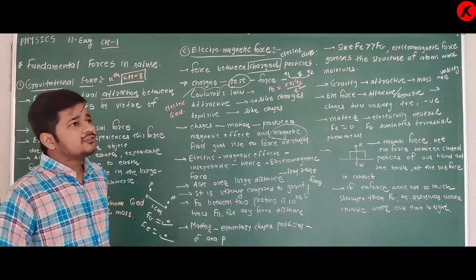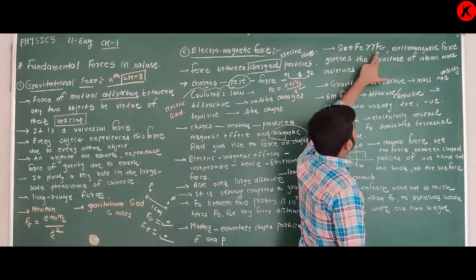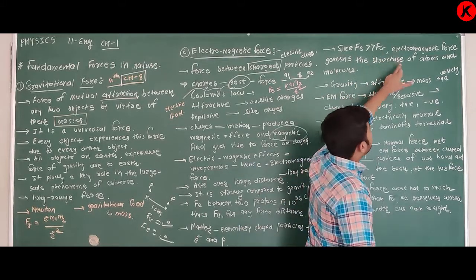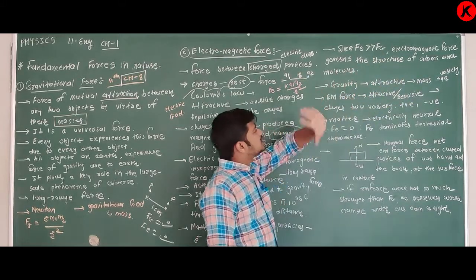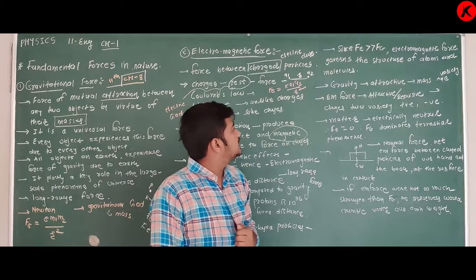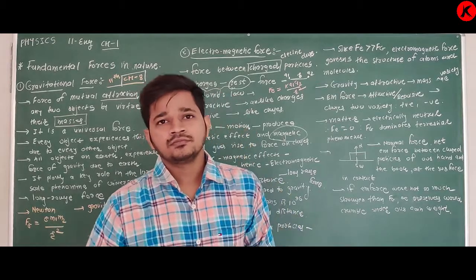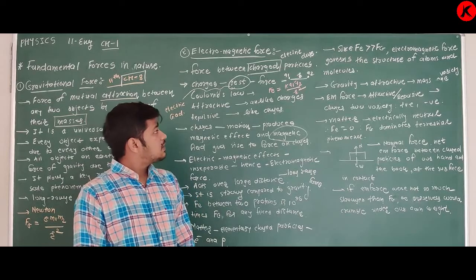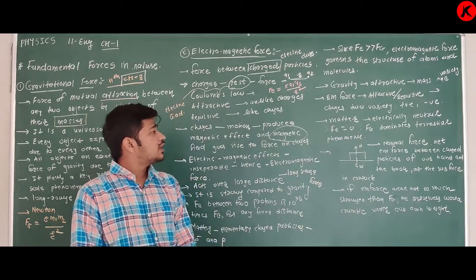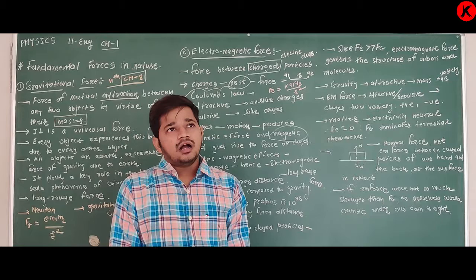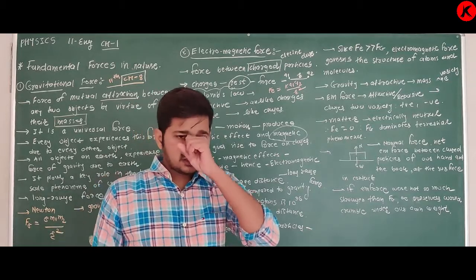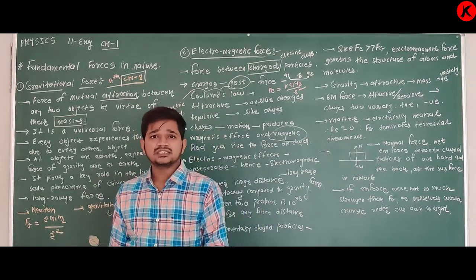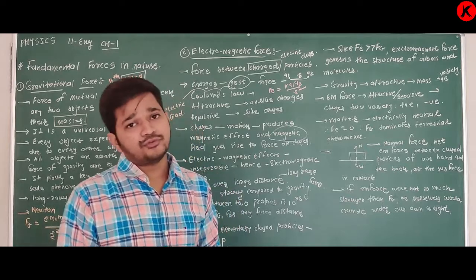As it is very much greater than the gravitational force, the electromagnetic force governs the structure of atoms and molecules. What is the meaning of this statement? It means the forces between atoms and the forces between molecules, you can consider they are due to electromagnetic forces.